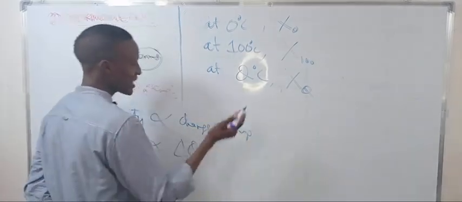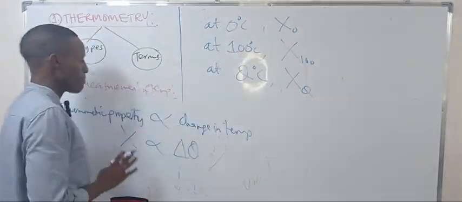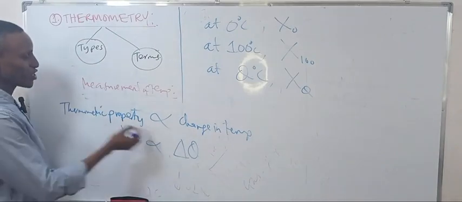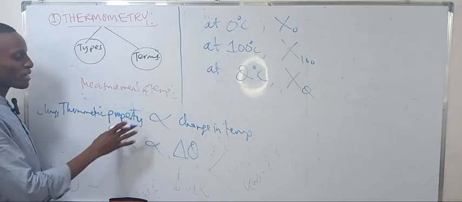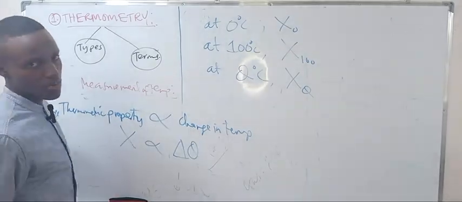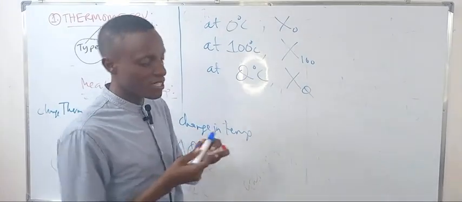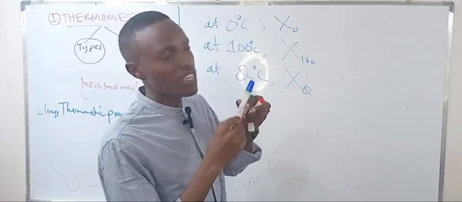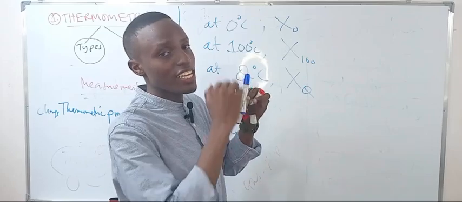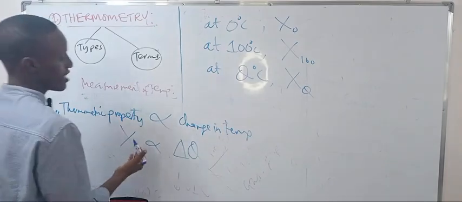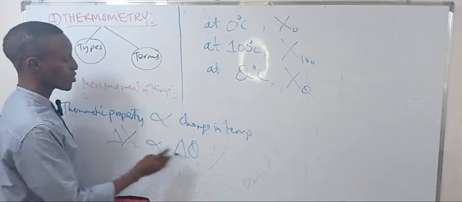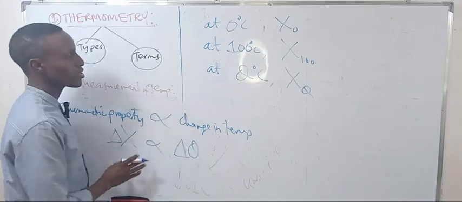The change in thermometric property is proportional to the change in temperature. For example, in a liquid-in-glass thermometer, if the length increases, the temperature has increased. So if I change the temperature, I also change the property.